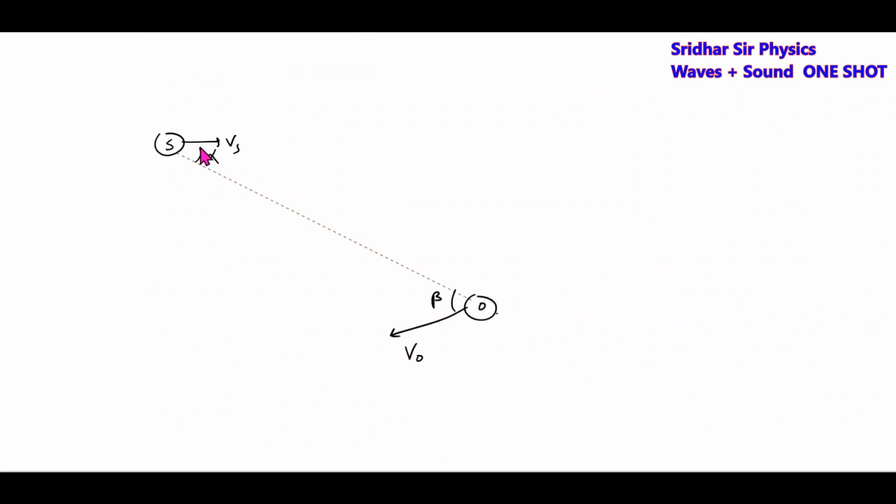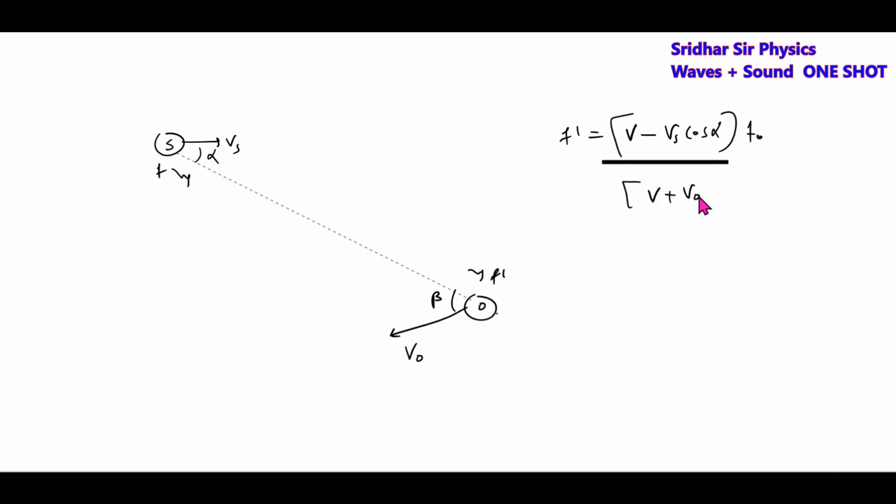If the source and observer are moving in some different direction, then for the Doppler effect, the source will generate a signal F. It will be received at F dash, where the apparent frequency is given by V minus Vs cos alpha. Component of velocity measured along line joining source and detector should be substituted in Doppler effect. Then this will become V plus V naught cos beta, the component of velocity of observer along line joining the source and detector. That will determine the apparent frequency.